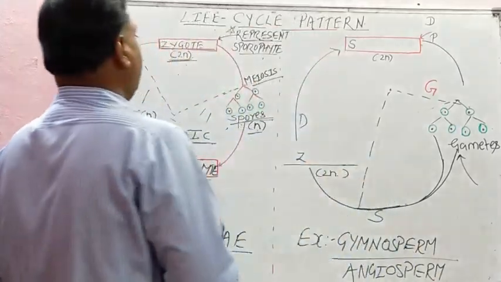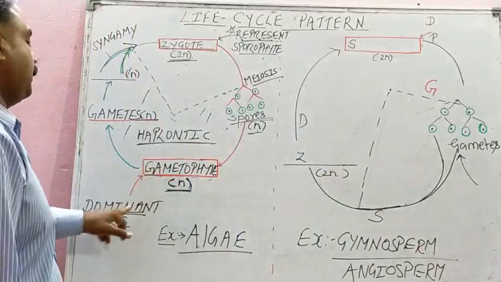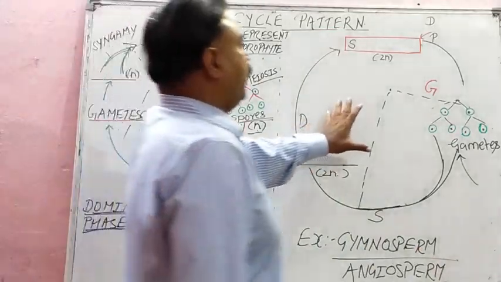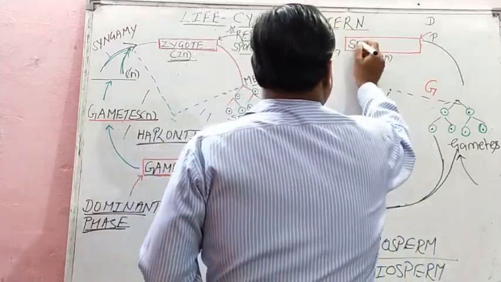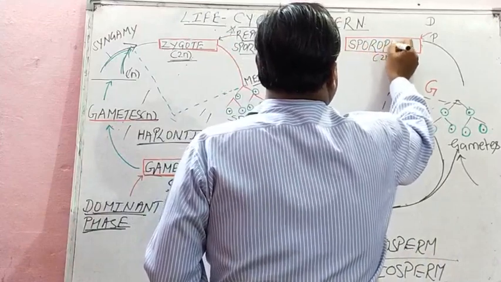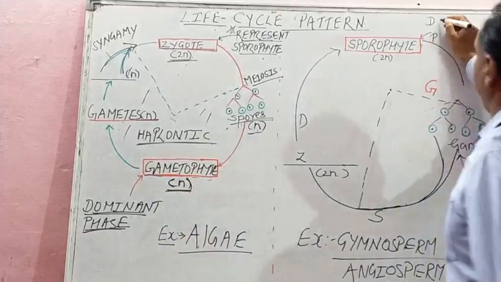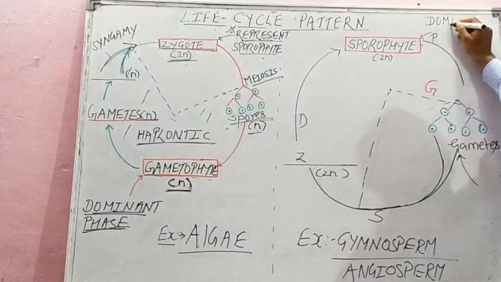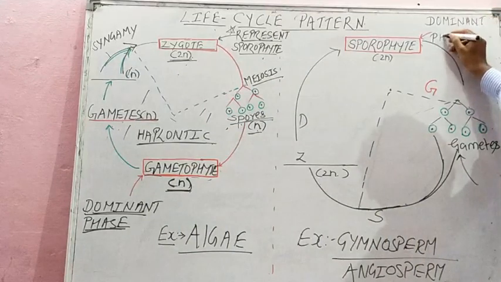What is the difference, student? Here gametophyte was the dominant phase, but here sporophyte will be the dominant phase. So we will start from sporophyte. If the difference between haplontic and diplontic phase is asked, remember sporophyte will be the dominant phase,